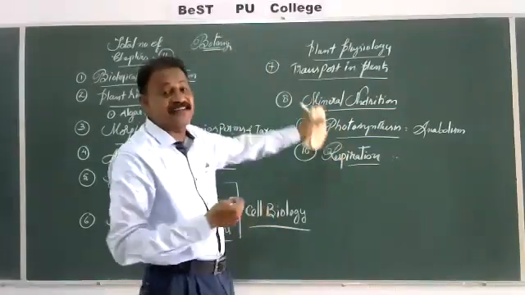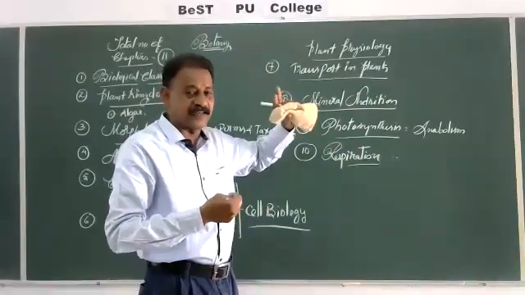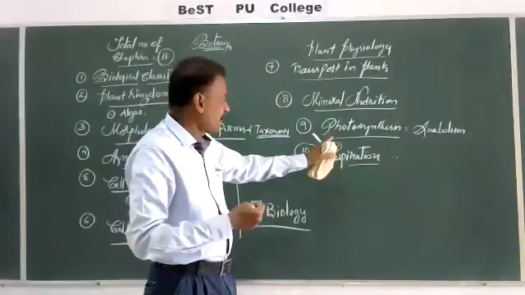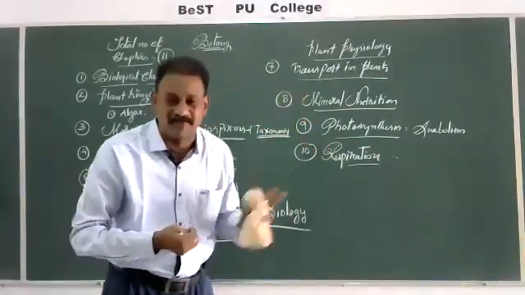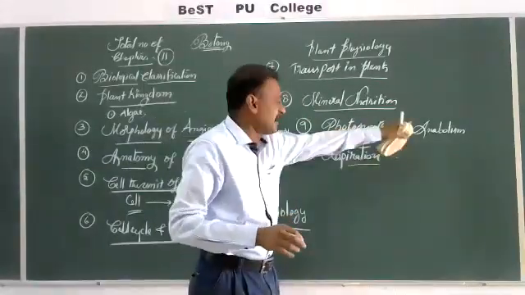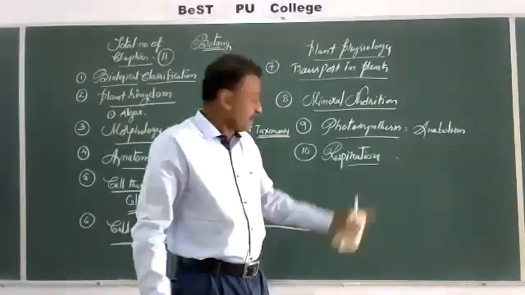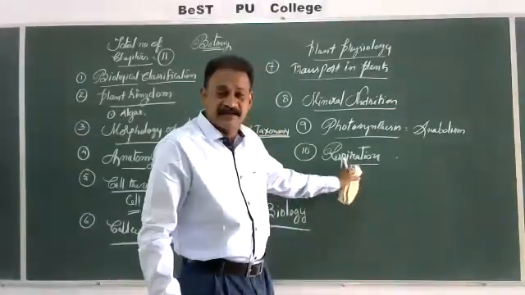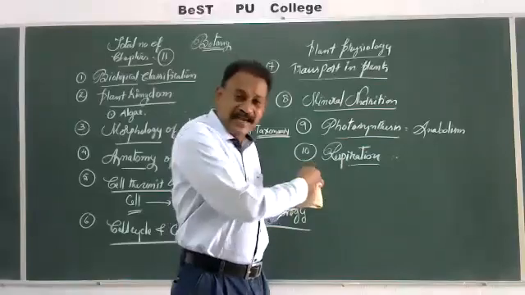In photosynthesis, as I explained in my previous class, radiant form of energy is converted into chemical form of energy and stored in the form of food. This is called anabolism. Whereas in respiration, the stored food will be released.